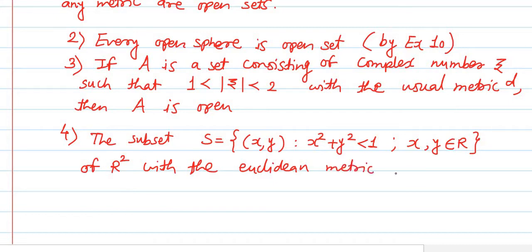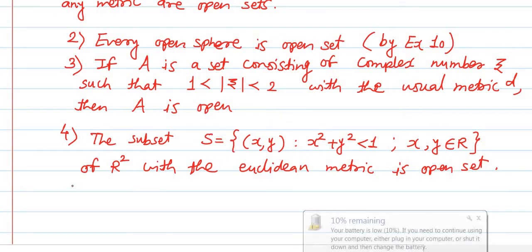We defined the Euclidean metric four to five classes before. With the Euclidean metric, it is an open set. If you consider R square comma D as the Euclidean metric space, then the set S, defined in such a way, is open in that Euclidean metric space.